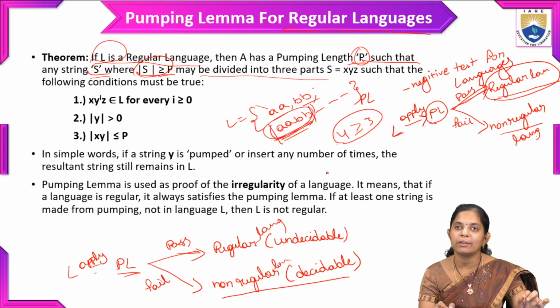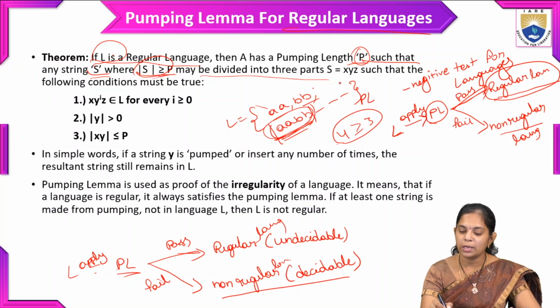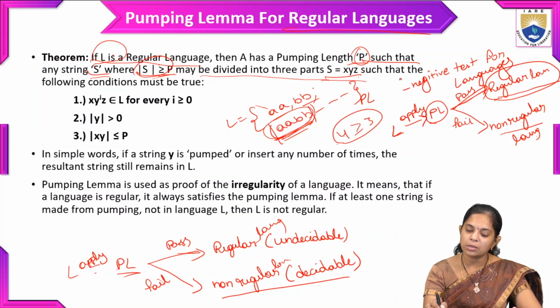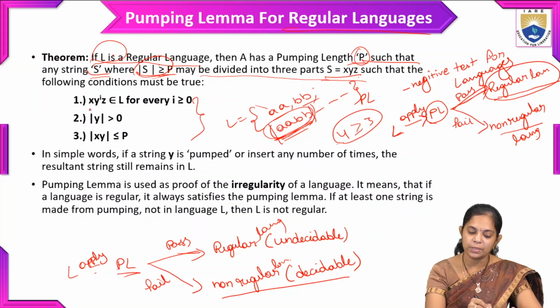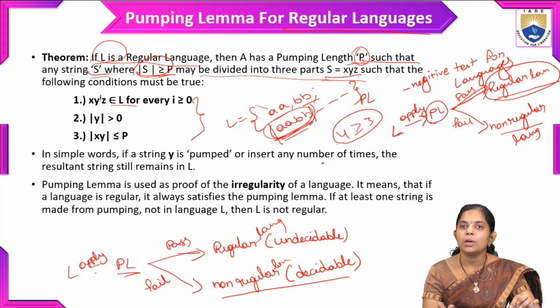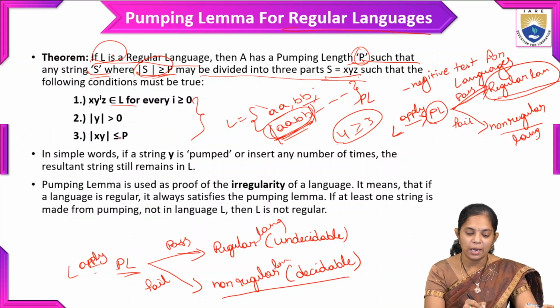We assumed the language L, and in it we took a string based on this condition, and that string is divided into 3 parts: X, Y, Z. The 3 parts must also follow these conditions. First, X, Y power I, Z belongs to the language for all I, so we assume that it belongs to the regular language.